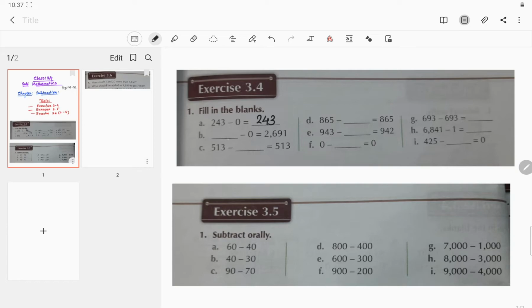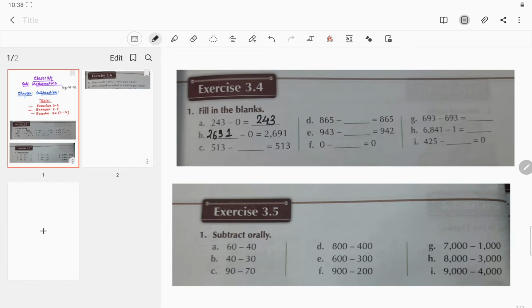Now question number B, similarly you have to find the minuend, and I told you when subtrahend and difference are given, you have to do addition. So add 2691 plus 0, and you get 2691.